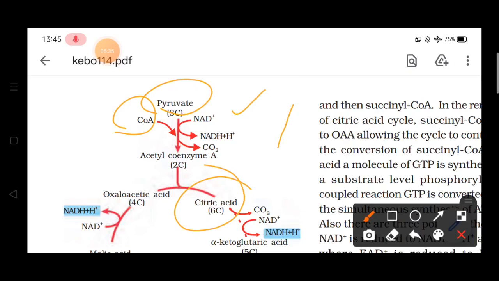This is oxaloacetic acid, it is combining with acetyl coenzyme A and it is releasing citric acid. Now this reaction is also catalyzed by an enzyme. So the enzyme here is citrate synthase. So this citrate synthase enzyme will convert oxaloacetic acid into citric acid, and now it will be isomerized.